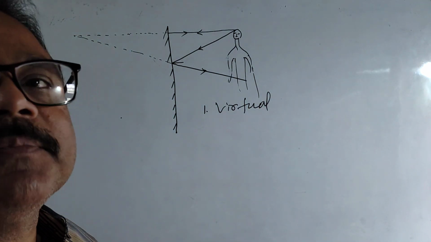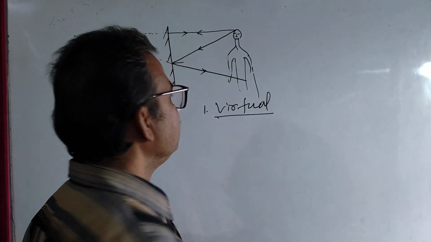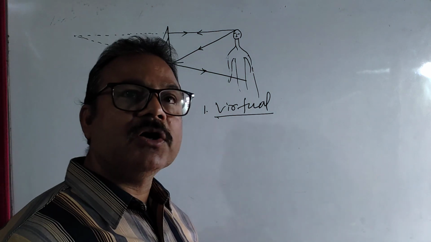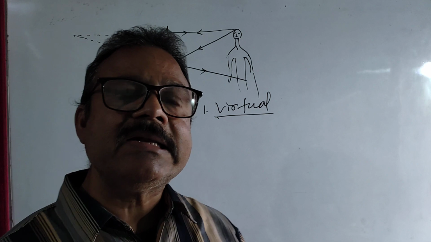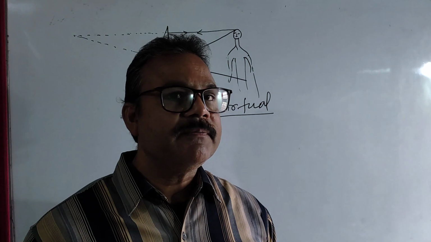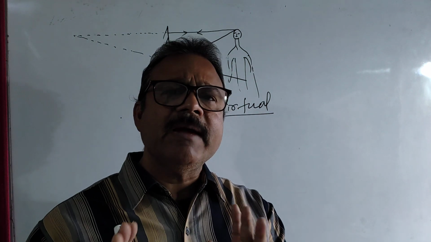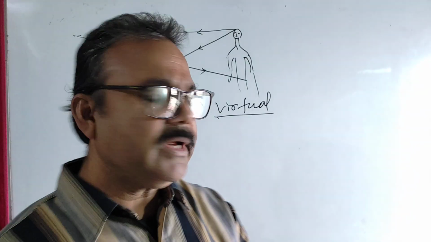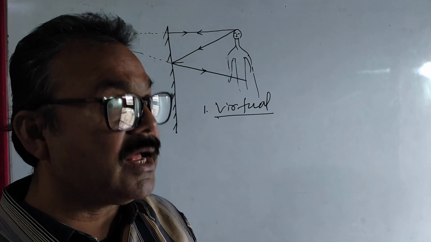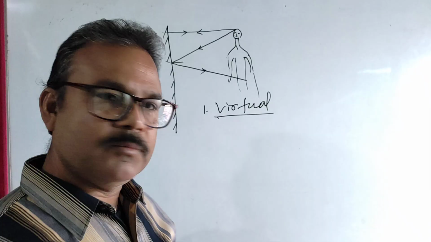And the image formed by a plane mirror is always virtual. Why is it called virtual? Because this image is formed by the apparent meeting of the reflected rays. Okay, after reflection, the rays never meet at any point. Only simply these rays appear to meet. Okay, that is why the image is virtual, and virtual image cannot be touched and as well as can't be projected on screen.